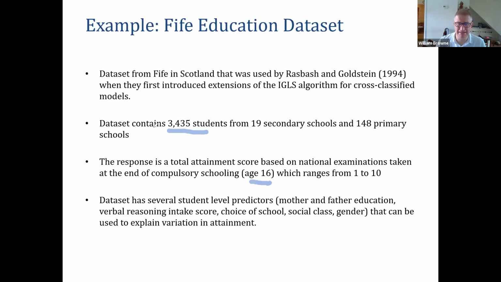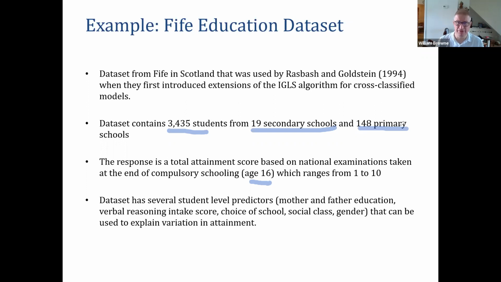We've got a lot of pupils, and they come from pretty much all of the secondary schools in Fife. In this data set, there are 19 secondary schools, a small number, and 148 primary schools. That's typical in the UK education system, where primary schools are usually closer to where people live, and maybe have 1 or 2 classes.